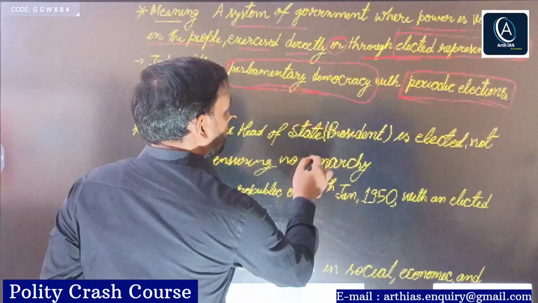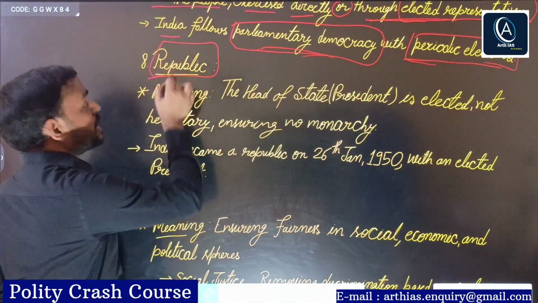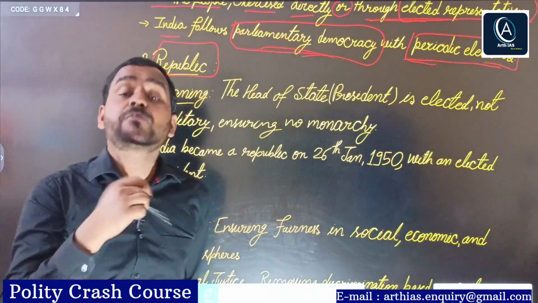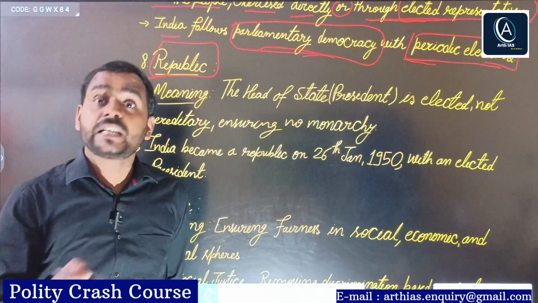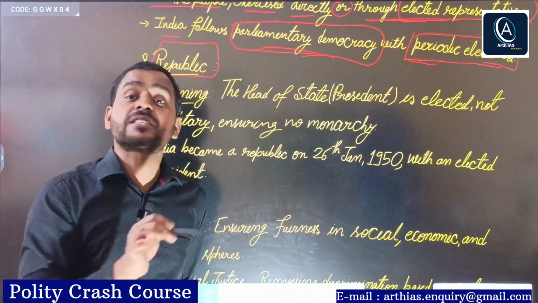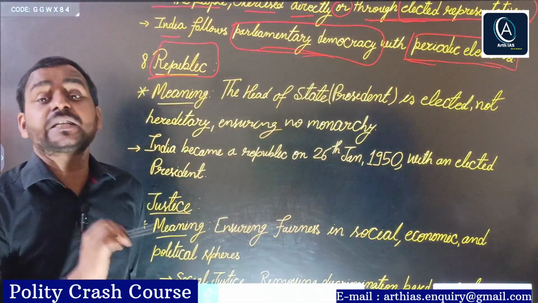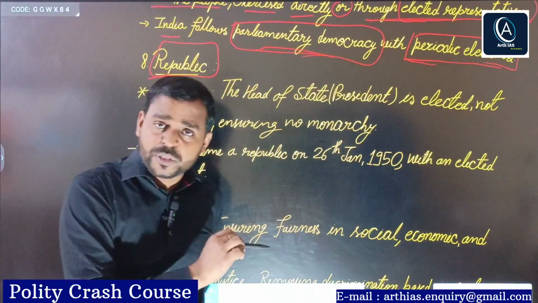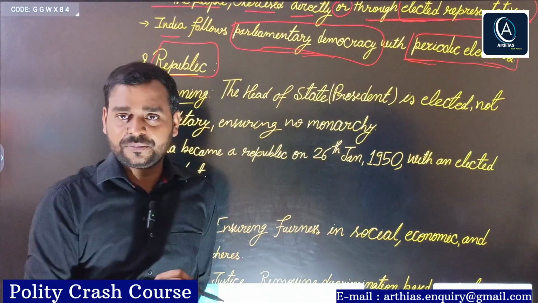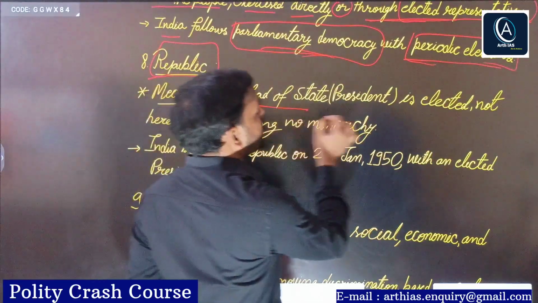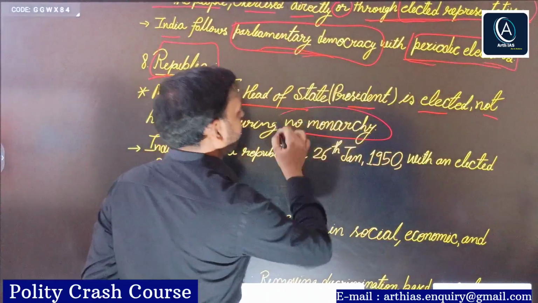Next, republic. So what is the meaning of republic? Simply listen, republic concerns the head of state. Right? For example, in case of India, the president of India is the head of state. In case of Britain, the British monarch is the head of state. So if any country is a republic, it means that the head of state is elected, not hereditary. Right? So the head of state, that is the president, is elected, not hereditary, ensuring no monarchy.